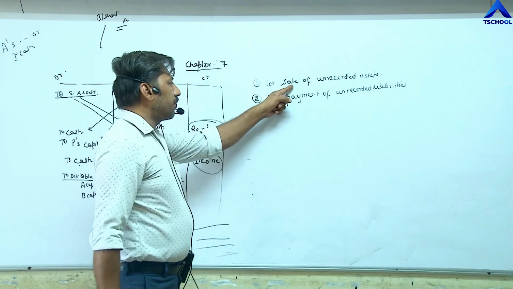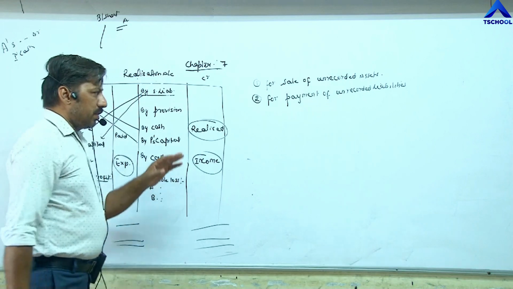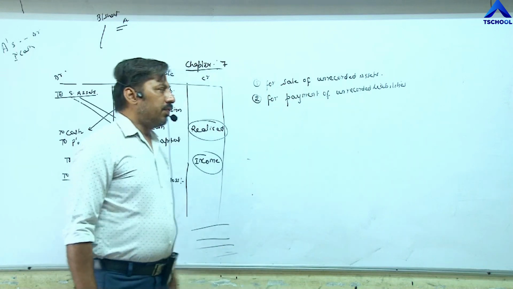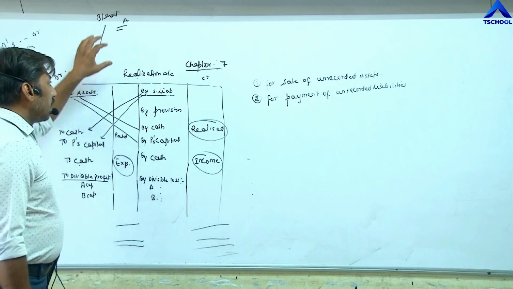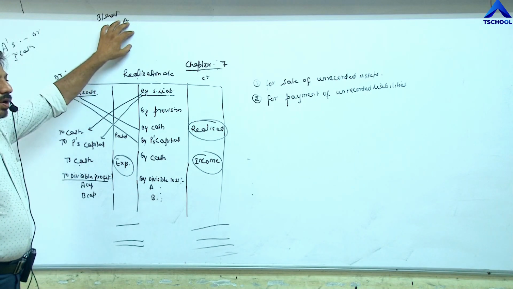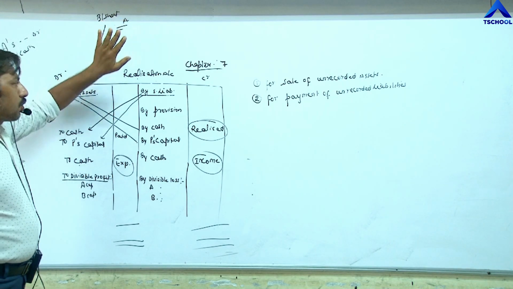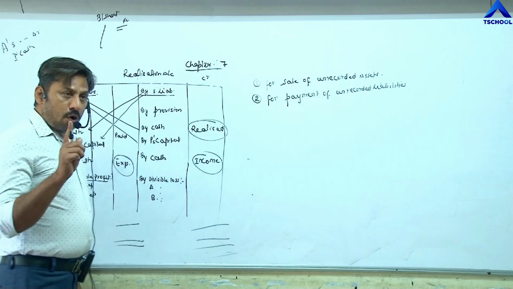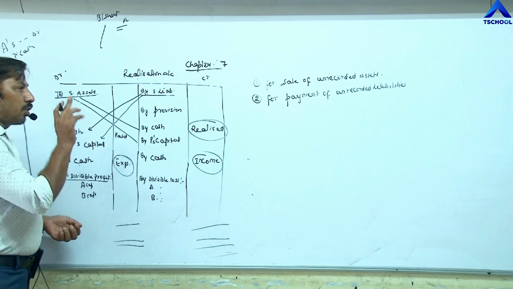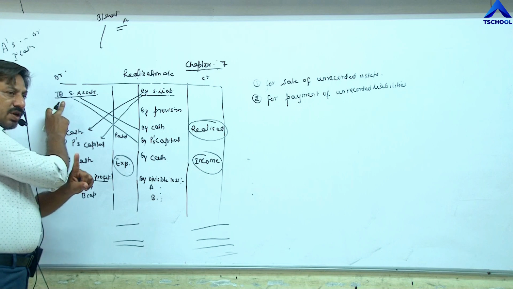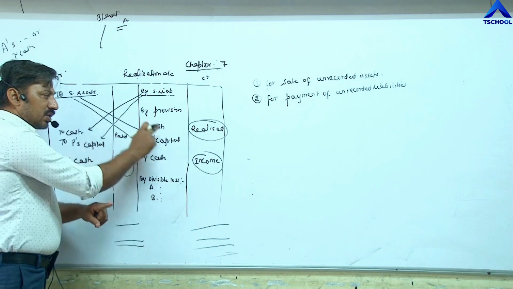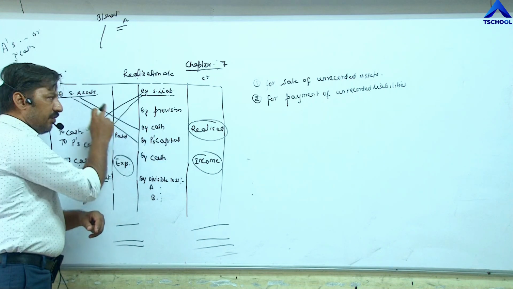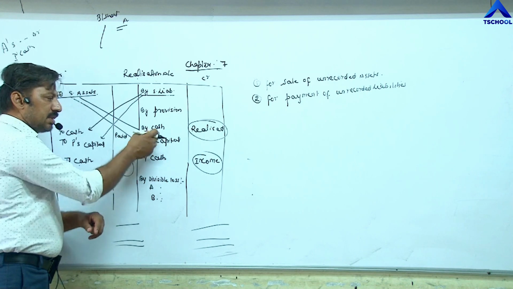First of all, for sale of unrecorded assets. If a recorded asset is given, not unrecorded, recorded, means assets which are given in the balance sheet are called recorded assets, and assets which are not given on the asset side of the balance sheet are called unrecorded assets. If a recorded asset is given, first we have to record those assets on the debit side, first entry, and then second we have to realize either by cash or by partner's capital. If it is realized by cash or taken by partner's capital, that is the second entry, two entries.